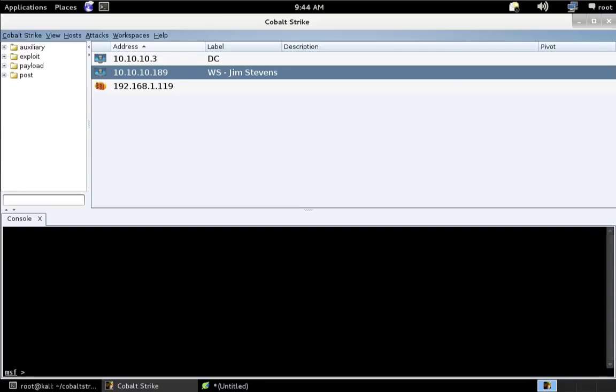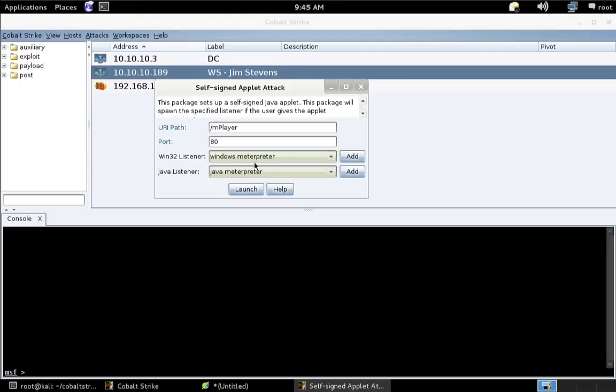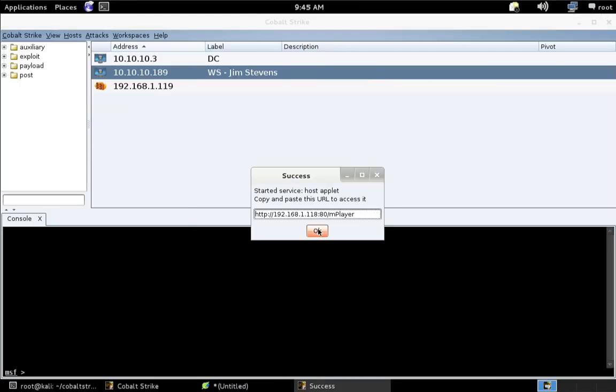Now, what I'm going to do is give myself a new foothold, and we're going to use that golden ticket to resume domain admin rights, even though the passwords have been changed. Okay? So let's go ahead and stand up a signed applet attack using Cobalt Strike's built-in one.